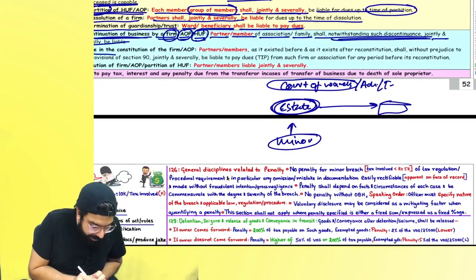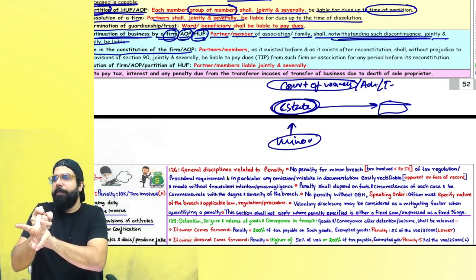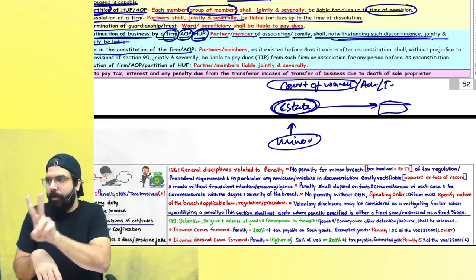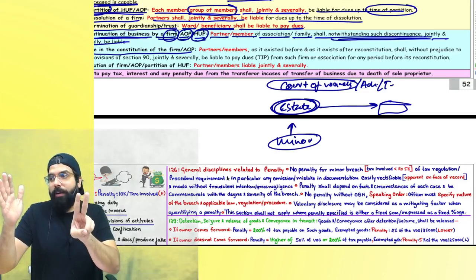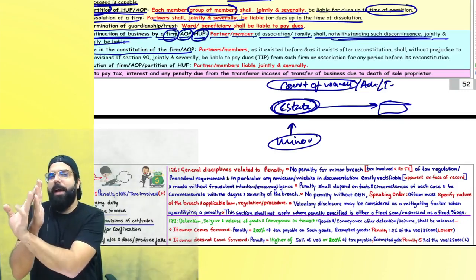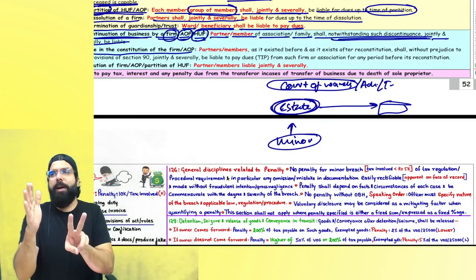The next one: change in constitution of the firm. Earlier there were 2 partners. This partner went and this partner came. Till this date, who will be liable? These 2 partners. Now this partner is gone and another partner has come. Then these 2 will be liable after that date. Yes or no?